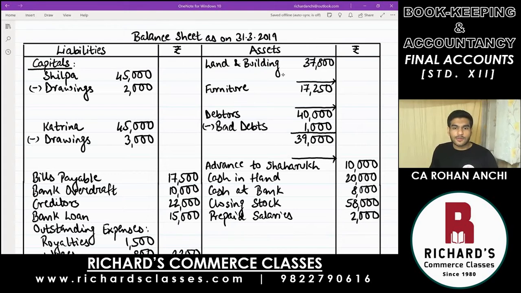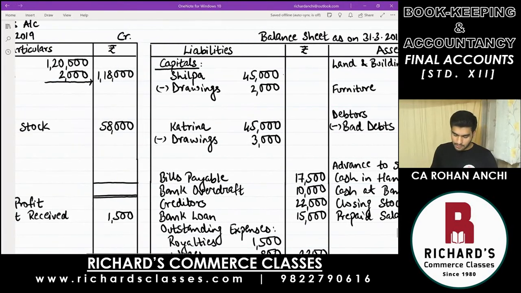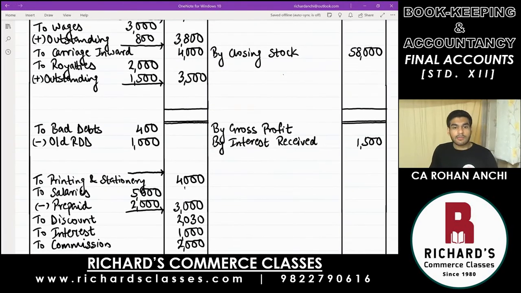Okay. This bad debts has to be recorded in the second place, and that is in profit and loss account. We have already written bad debts. Below that, you will write plus new bad debts. Some more bad debts are there. There is some more loss. So it will be debited, which is why we add it here, plus new bad debts. And that was 1,000.